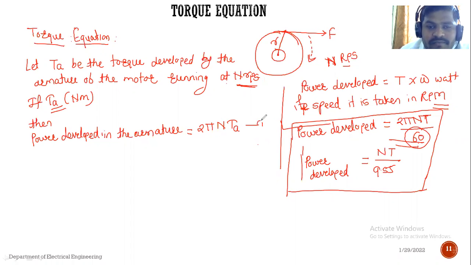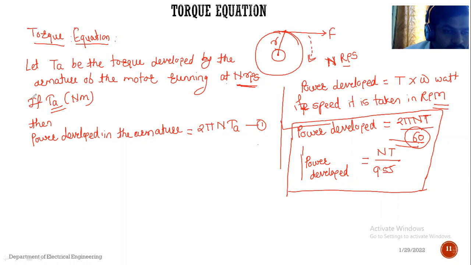This is equation 1. See, we are considering the torque TA, that is armature torque TA. So the torque developed in the armature when the armature of the motor is rotating at n revolutions per second and TA is the armature torque, then the power developed in the armature equals 2 pi n TA. It is the equation first.